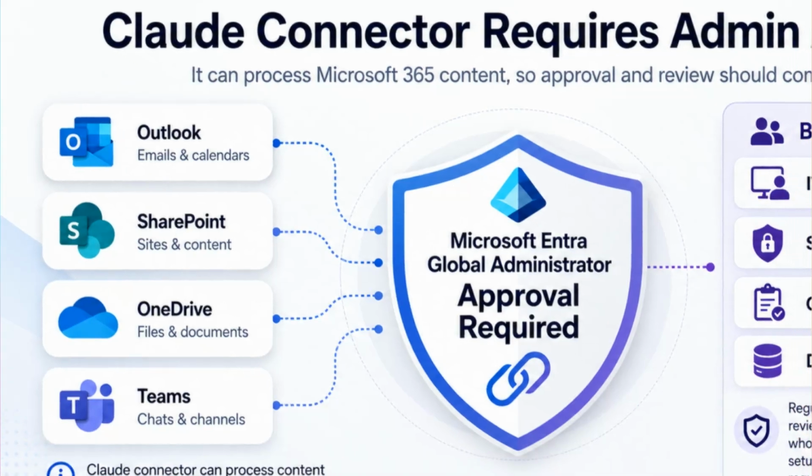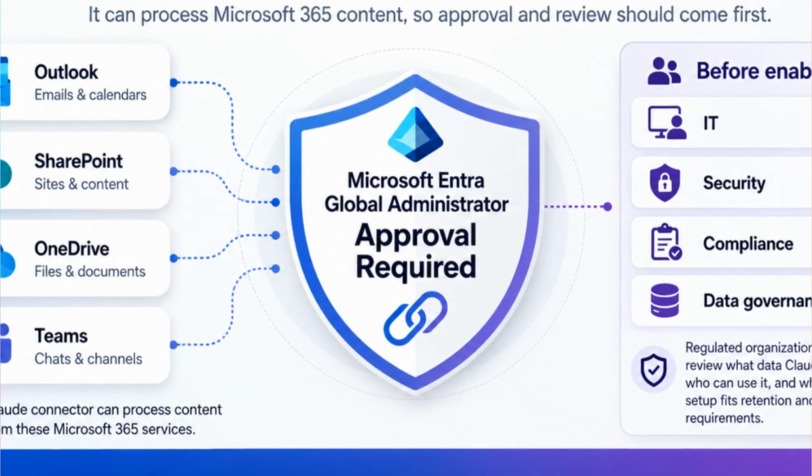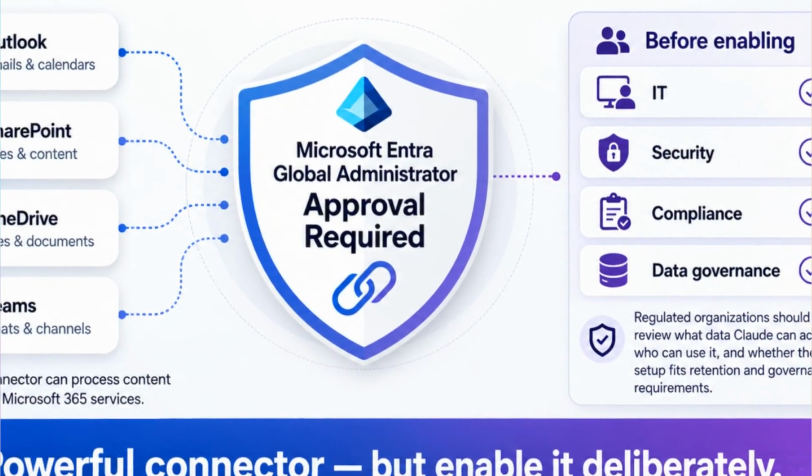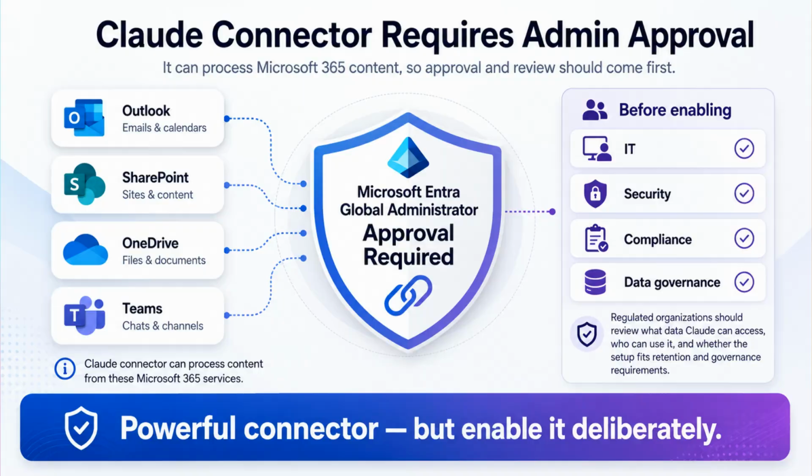It requires Microsoft Entra global administrator consent. Existing Microsoft permissions still apply, so users should only reach information they already have permission to access. For regulated organizations, IT security, compliance, and data governance teams should review the connector before enabling it.